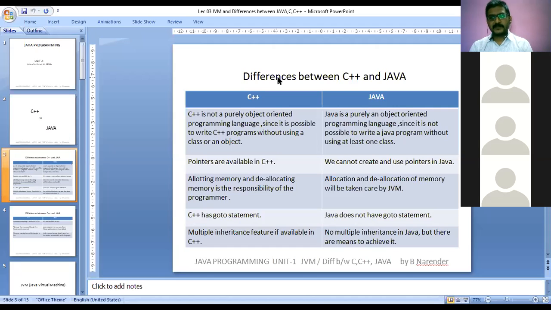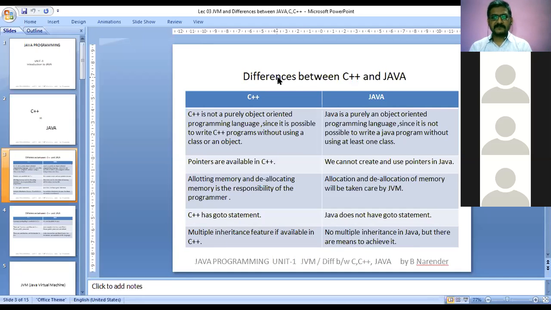I will give an example. That is, if you create a variable in the memory, it is used for a time being, and after that time, the memory has to be released. So the programmer has to write code to delete that memory. If you are not deleting that memory, the memory will be wasted.